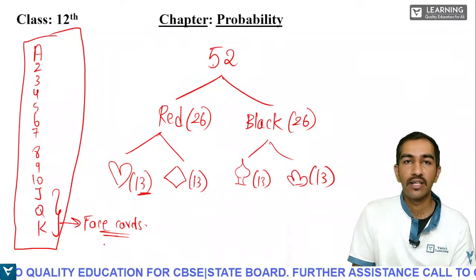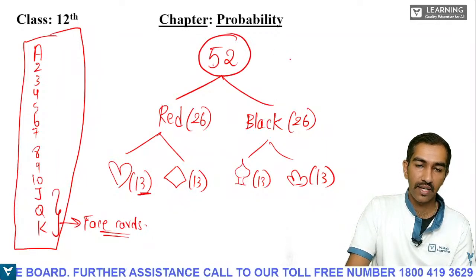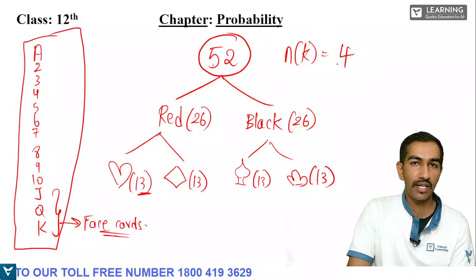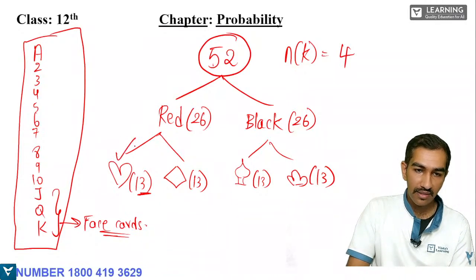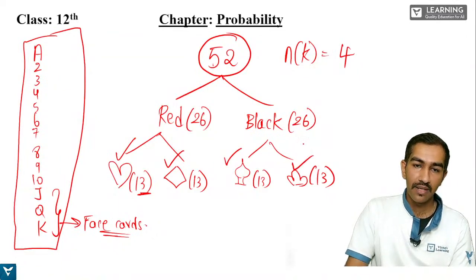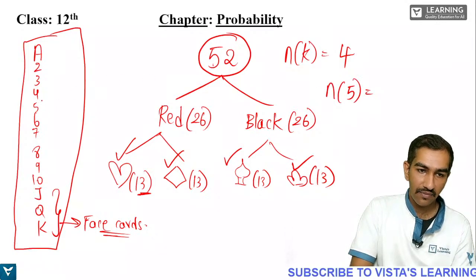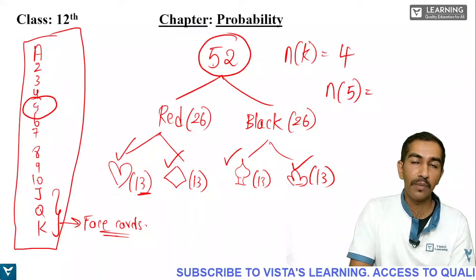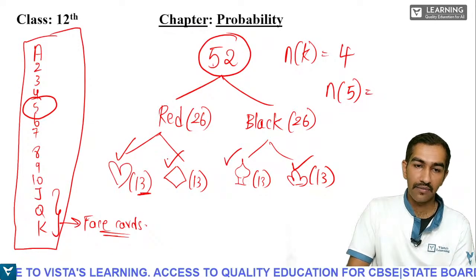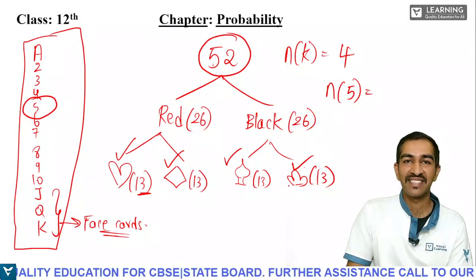Now the question, students, how many kings are there in a pack of cards? The number of kings are 4. Which are those 4 kings? King of hearts, king of diamonds, king of spades and king of clubs. How many number 5 cards are there? This 5 card, how many are there? 4. Which are those 4 cards? 5 of hearts, 5 of diamonds, 5 of spades and 5 of clubs.